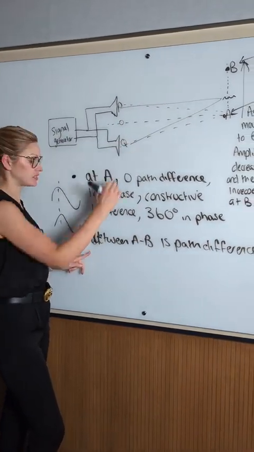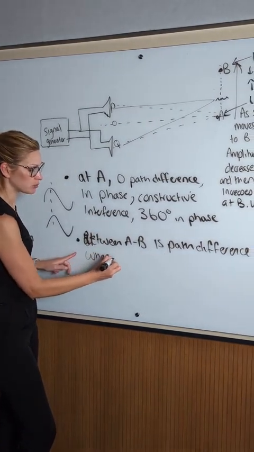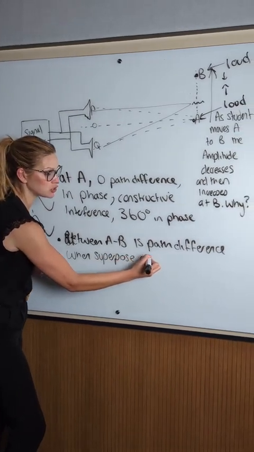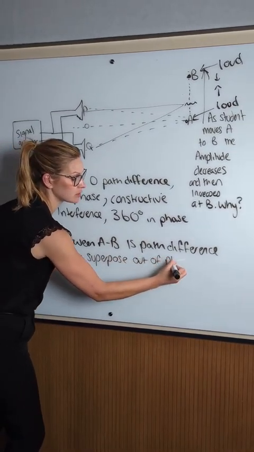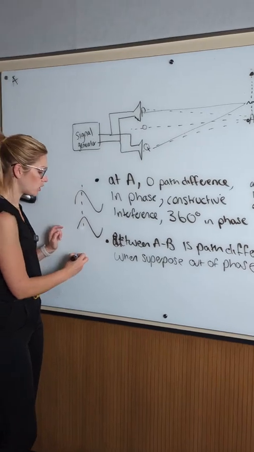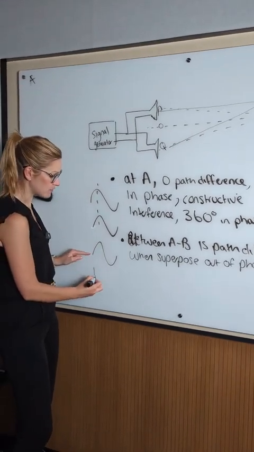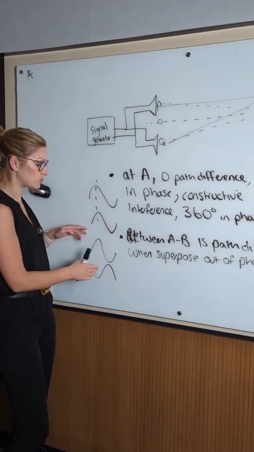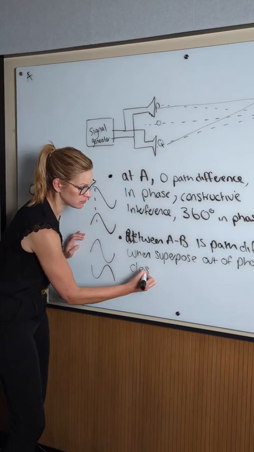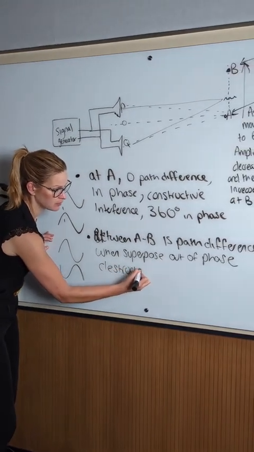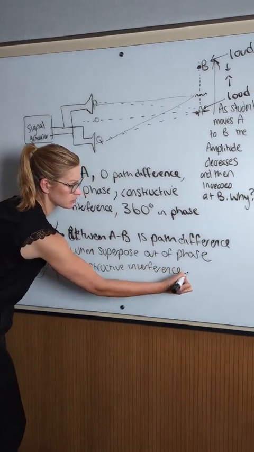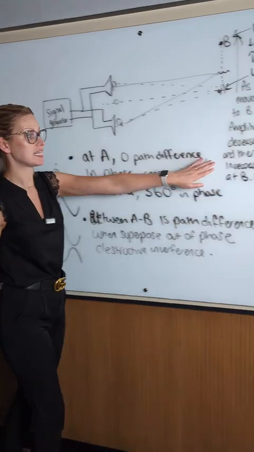If there is a path difference, when the waves superpose, which means when they meet, they're going to be out of phase. So because they're out of phase, that means they're not meeting peak to peak. One of the waves is at a peak and maybe the other wave is exactly out of phase. And that means they'll cancel each other out exactly, and you'll get destructive interference. Okay? And then it did finish off by saying it gets louder again.